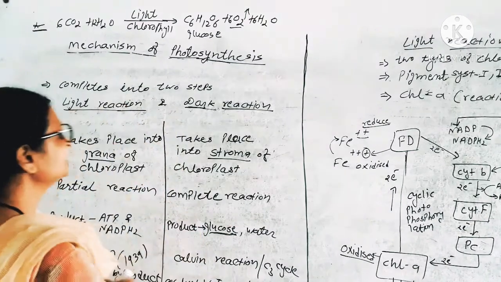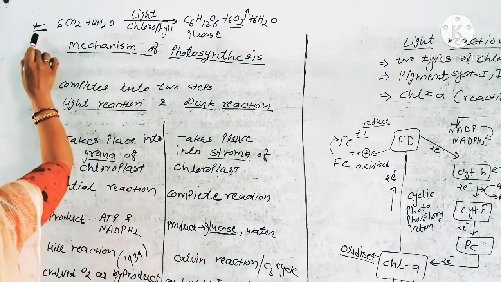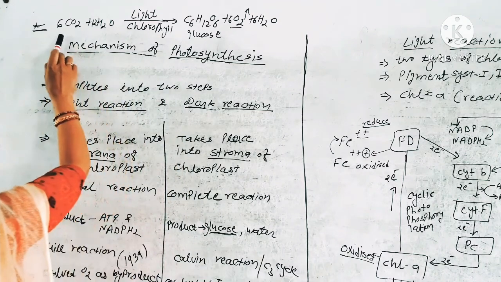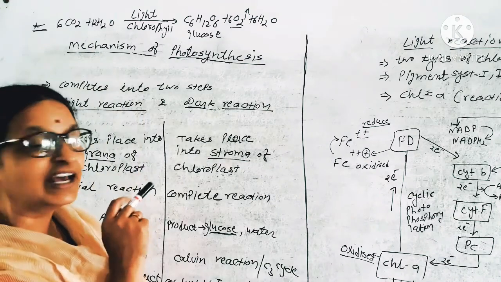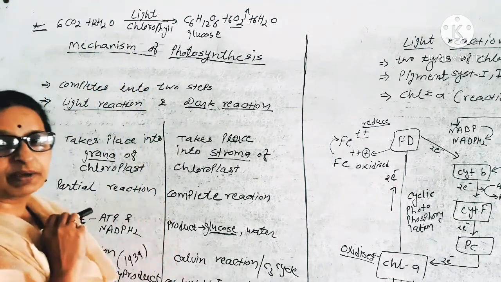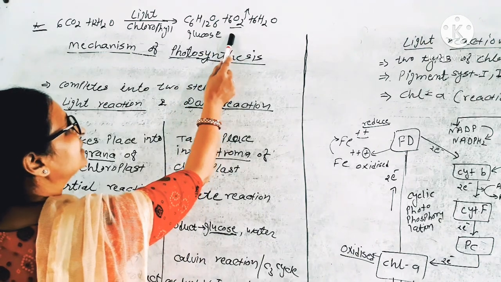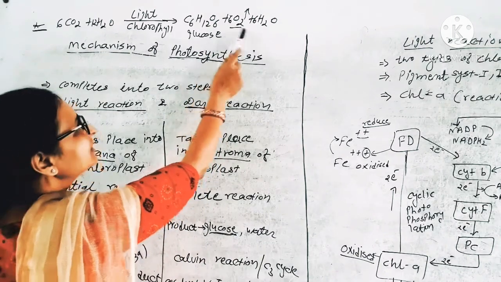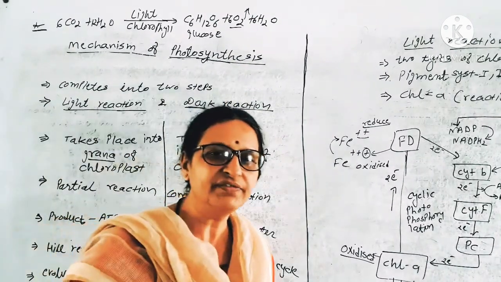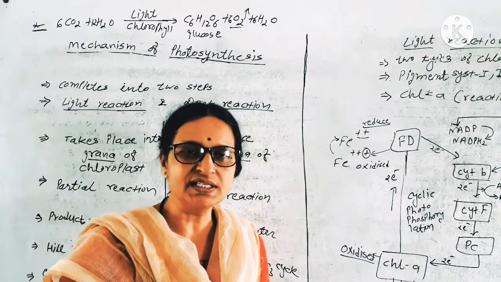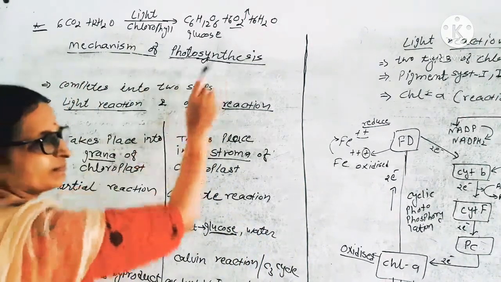So photosynthesis completes in this simple reaction: 6CO2 plus 12H2O in the presence of light and chlorophyll pigment; glucose is formed, oxygen is released as a byproduct, and water is formed. So simply, if we define what photosynthesis is, it can be explained by this simple reaction.